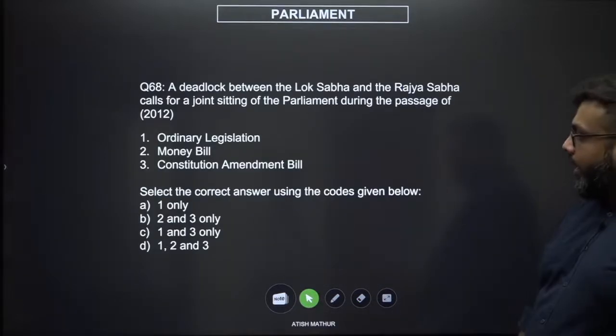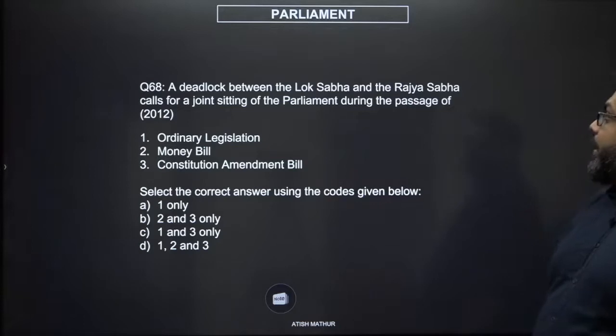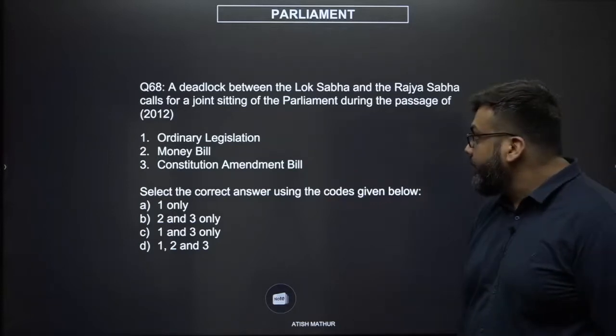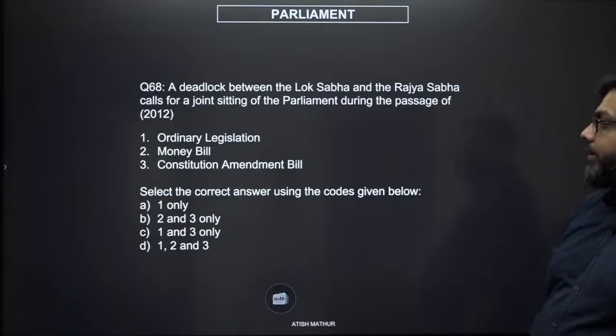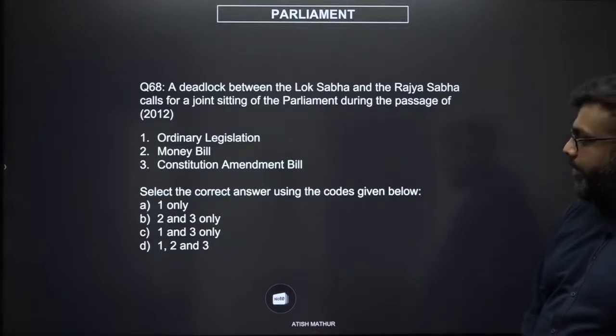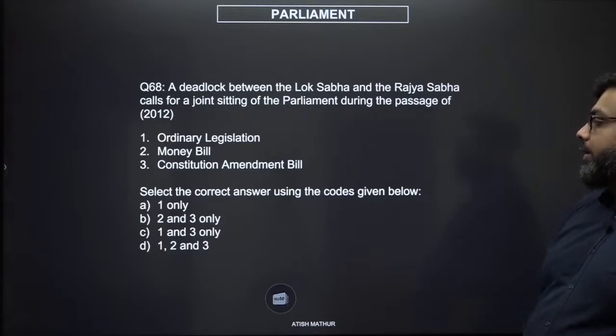Yep. A deadlock between the Lok Sabha and the Rajya Sabha calls for a joint sitting of the Parliament during the passage of. Where can then be a joint sitting? An ordinary bill, money bill, a constitutional amendment bill. 1, 2 and 3, 1 and 3, 1, 2 and 3.